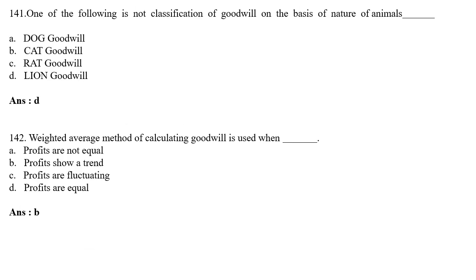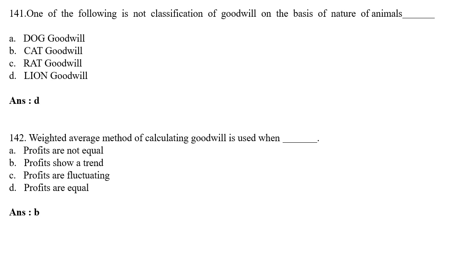One of the following is not a classification of goodwill on the basis of nature of animal. Option A, dog goodwill; option B, cat goodwill; option C, rat goodwill; option D, lion goodwill. The correct answer is option D, lion goodwill.